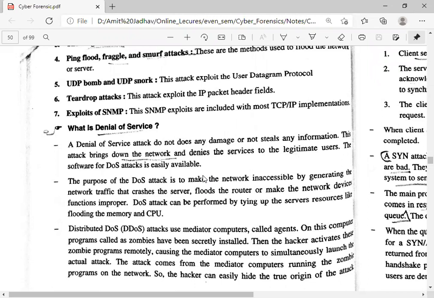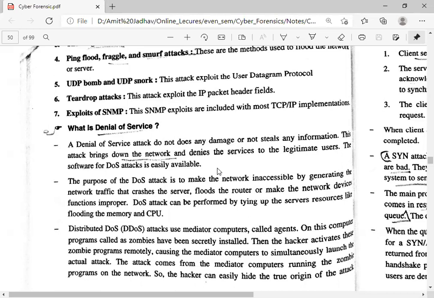The software for a DOS attack is easily available. In denial of service, the attacker just brings the network down. It does not steal any information and does not damage the network. It just makes the network unavailable to the genuine user.